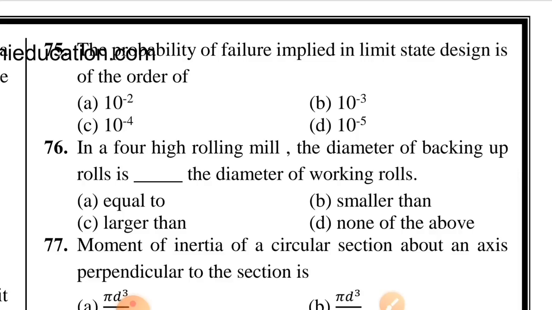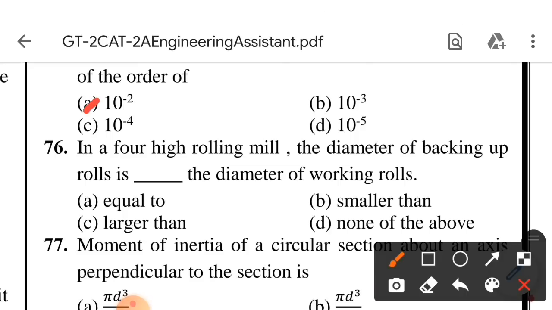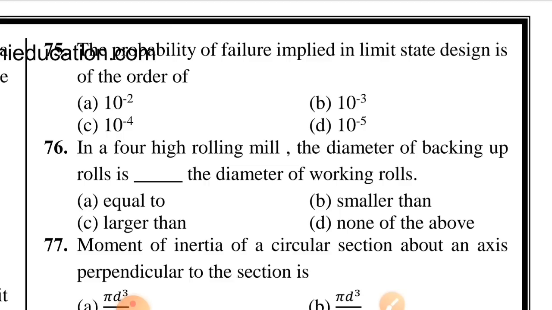Question number 75. The probability of failure implied in limit state design is. Option A is correct, 10 to the power minus 2. Question number 76. In a 4-high rolling mill, the diameter of backing up rolls is dash the diameter of working rolls. Option B is correct, smaller than.